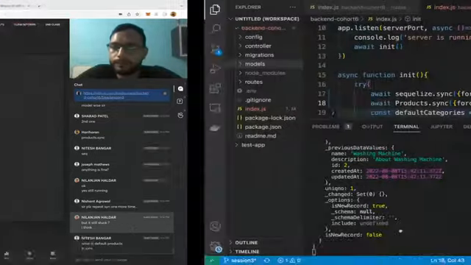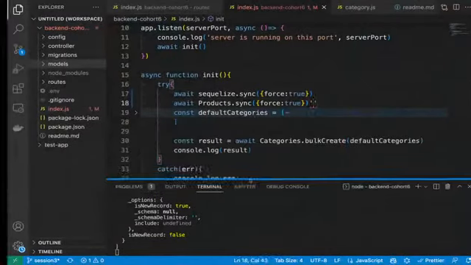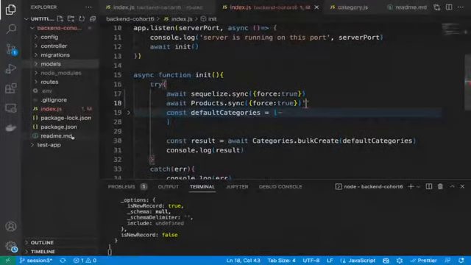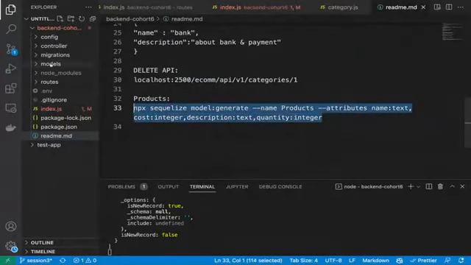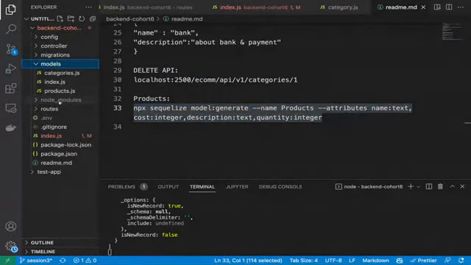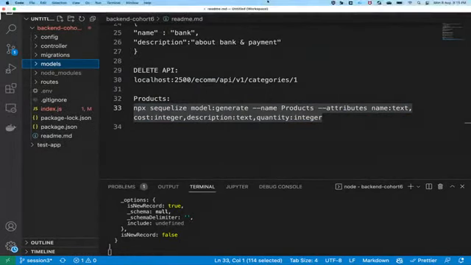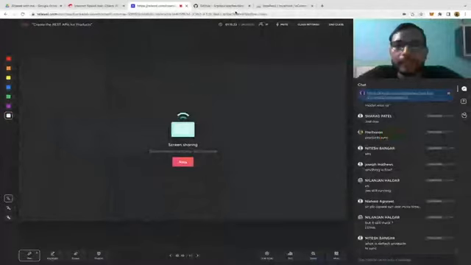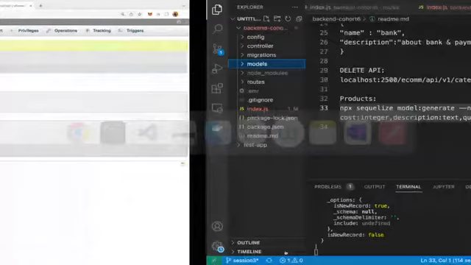Okay, Nishant, see. What we did is, with the npx sequelize command, we have created the product model in our local machine only. And now we want to sync this model to the database also. Correct? Now we want to sync this model here with the tables. So what do we have to do for the syncing?